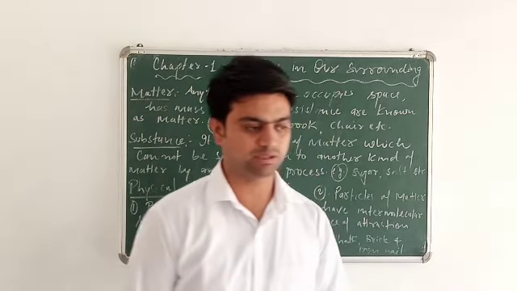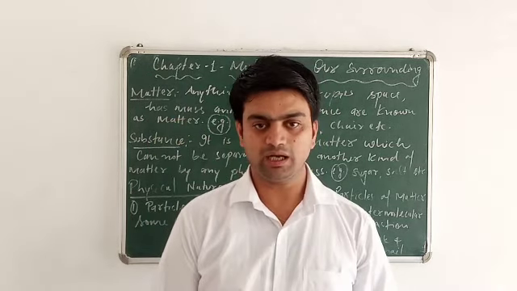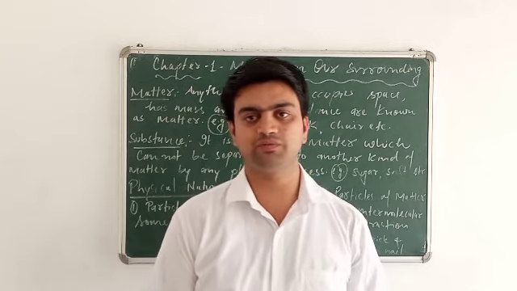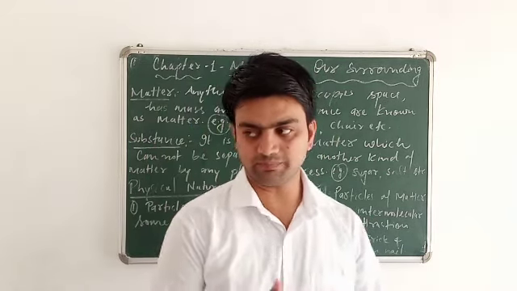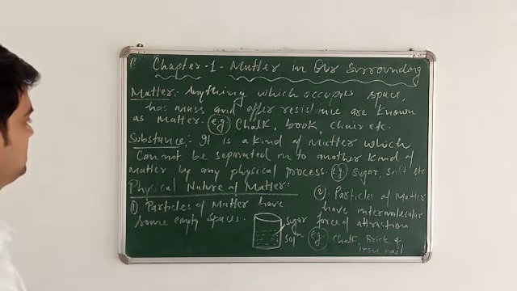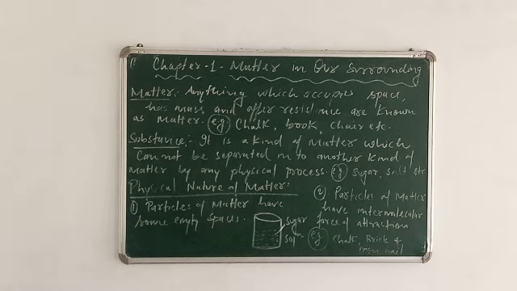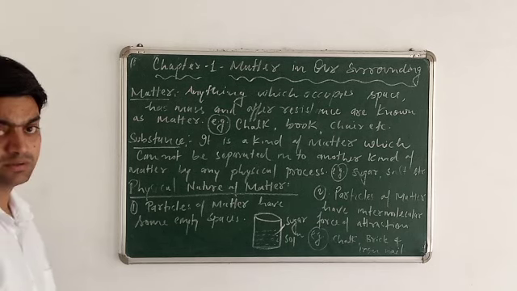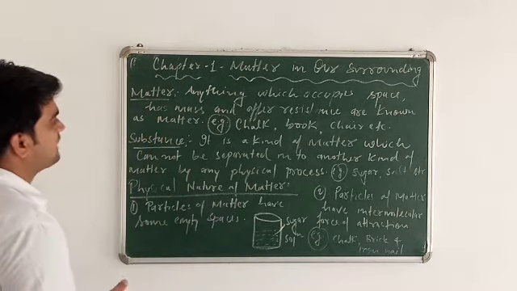So we just consider the definition of matter, and by applying it we easily understand whether a thing is matter or not. In the definition it is given that anything which occupies space, has mass and offers resistance is known as matter. First I will explain the meaning of this definition.